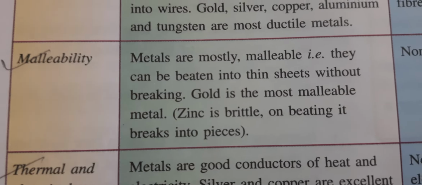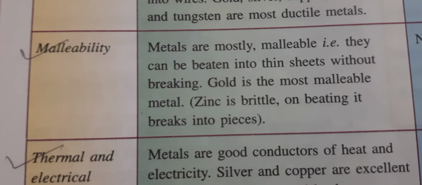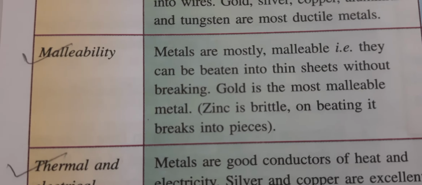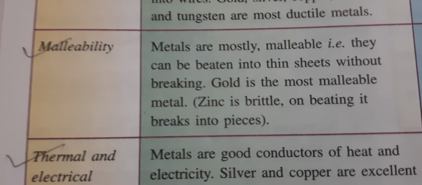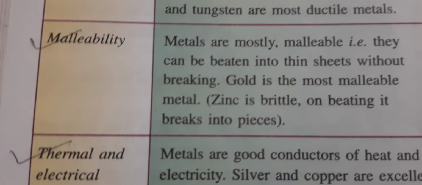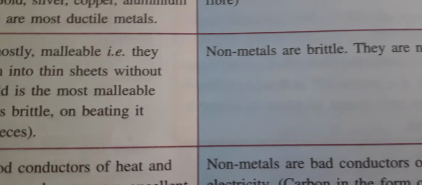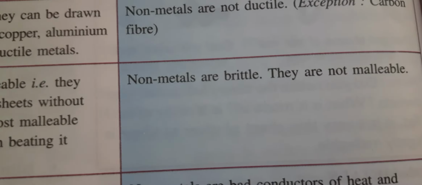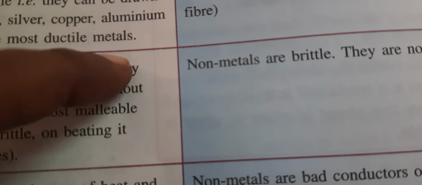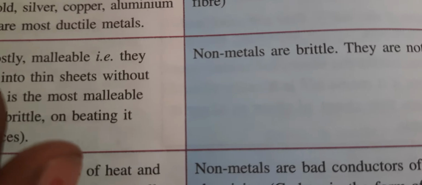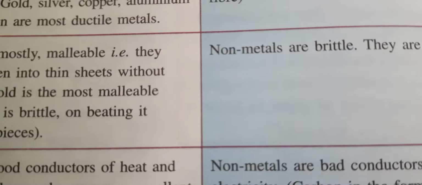Brittle means the thing which you beat will convert into pieces. So most of the metals are malleable, meaning if you beat them, you can convert them into sheets. But look at the non-metals. Non-metals are brittle, they are not malleable. If you take graphite and start beating it, what will happen? It will not convert into a thin sheet.